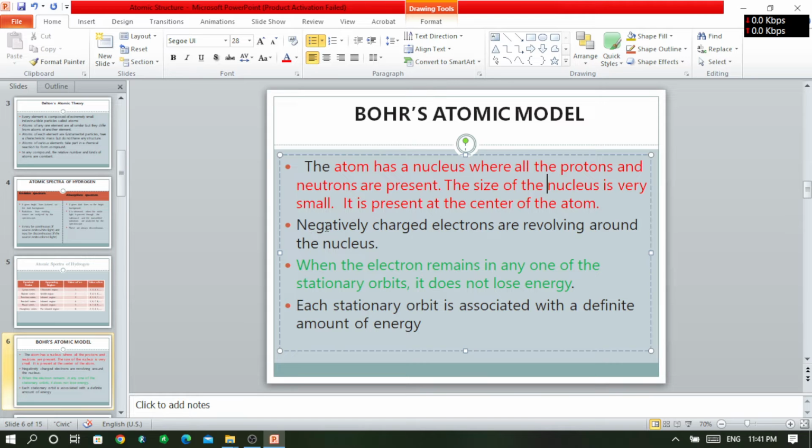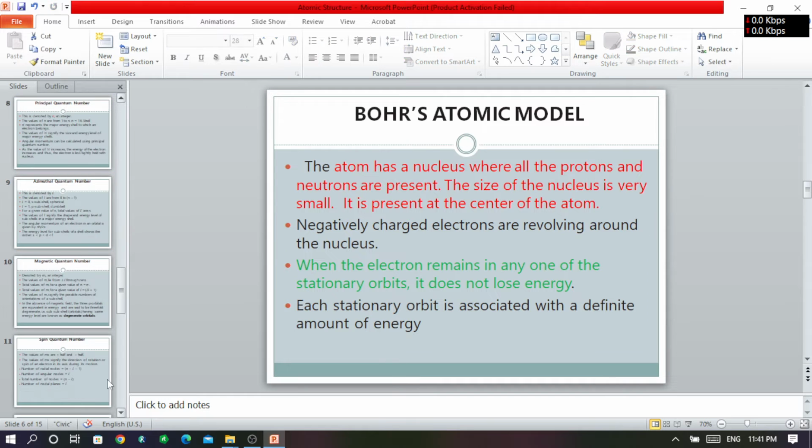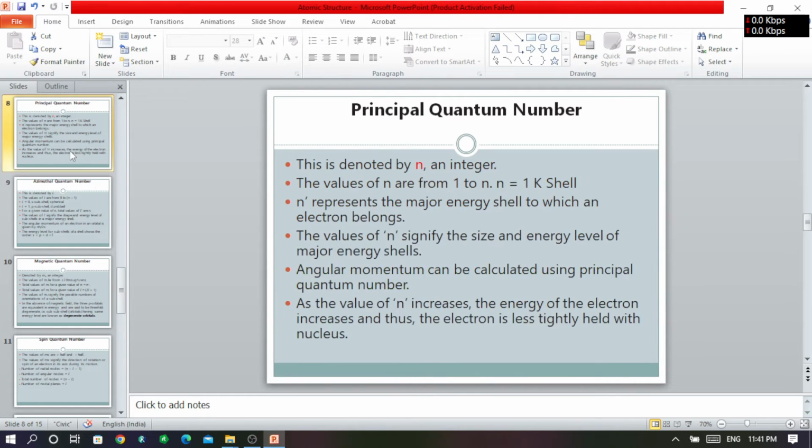Next, the negatively charged, smaller particles are known as electrons, and these electrons always keep revolving around the nucleus. While revolving, they don't lose energy, because each electron keeps moving in a particular orbit or path. That is why their energy remains the same, and they keep revolving continuously in the circle.